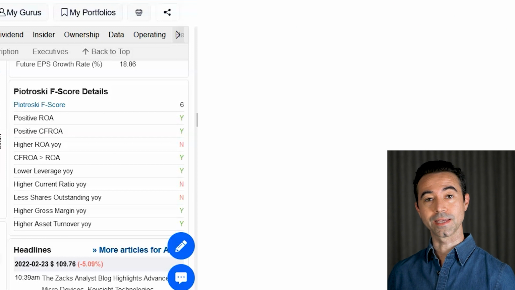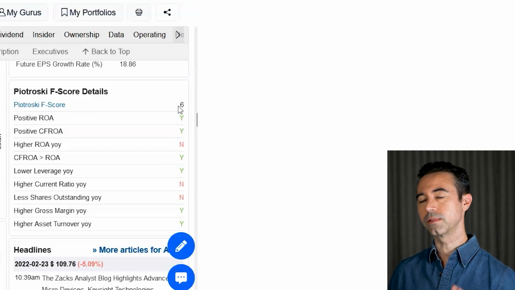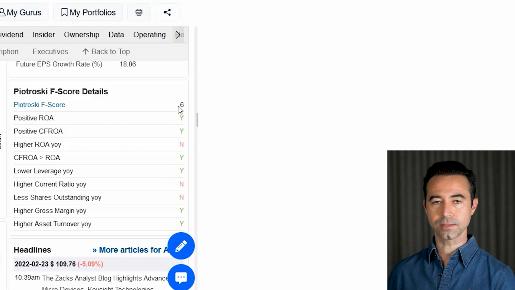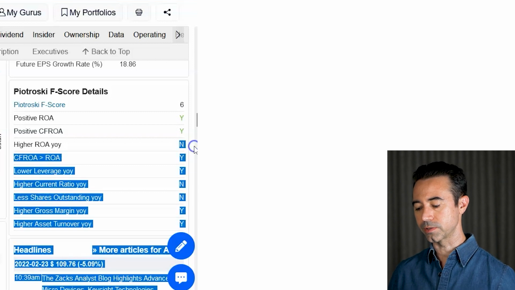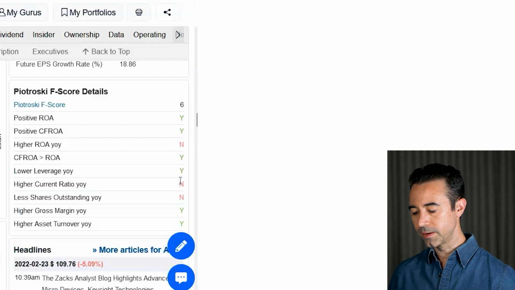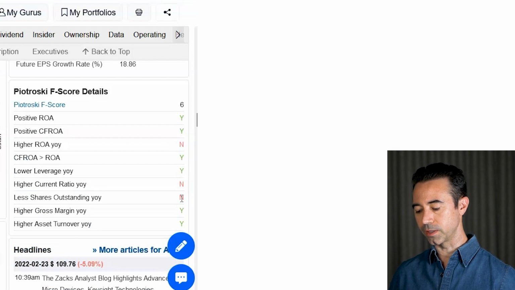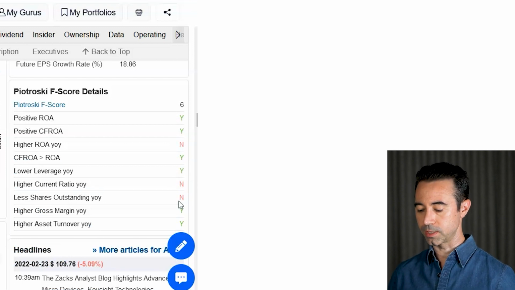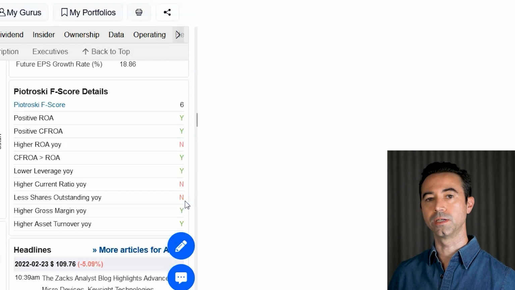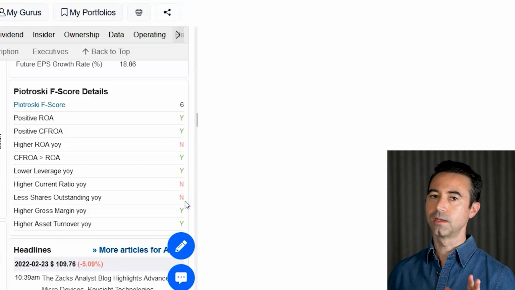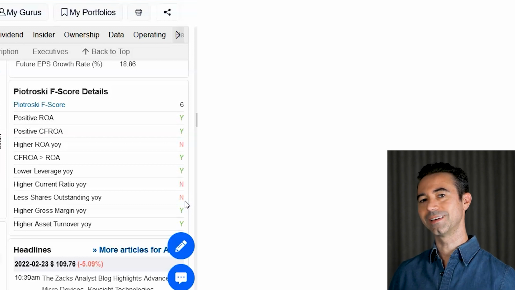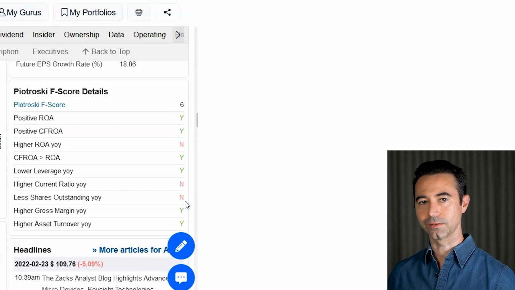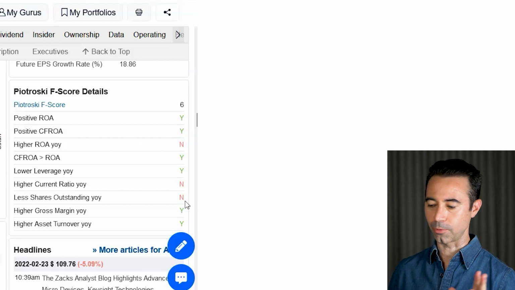So the F score is a 6 for this company. I like to see a 7, 8, or 9. 6, not too bad. I mean, it's okay. They got a deduction because they didn't have a higher return on assets year over year. They didn't have a higher current ratio year over year. And the big one, which is less shares outstanding year over year, which is something I definitely don't like to see. We'll see if it's justified, but it's definitely going to get a very bad Rolex score in this one because it has that one as well.